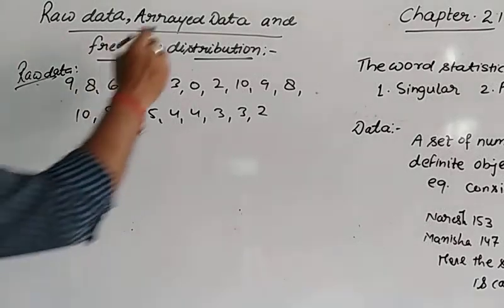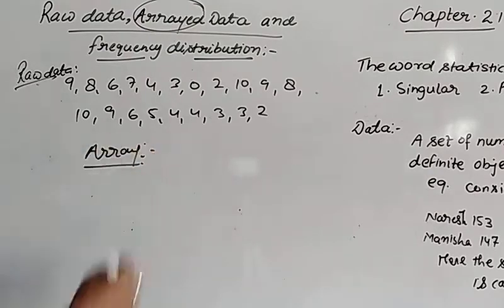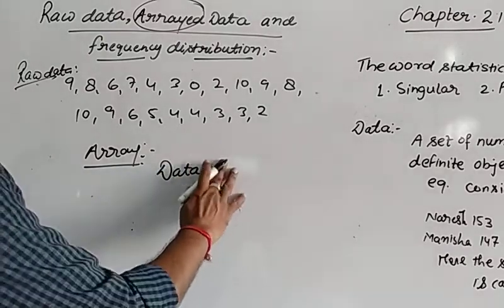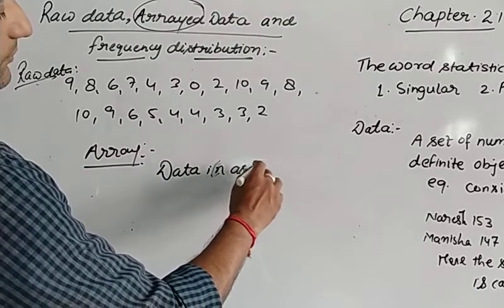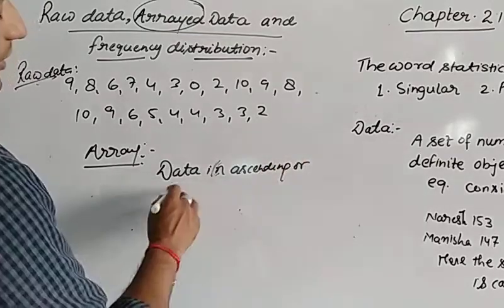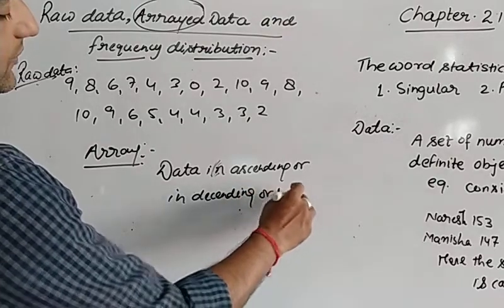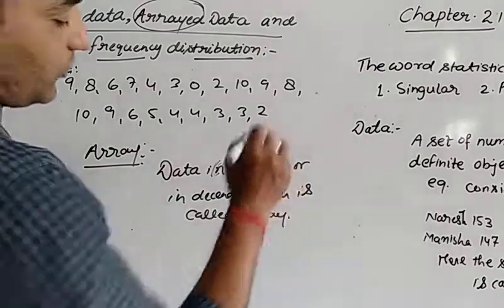Now, the second term is array. What is array? If you have any data and you write that data in proper ascending or descending order, it is called an array.